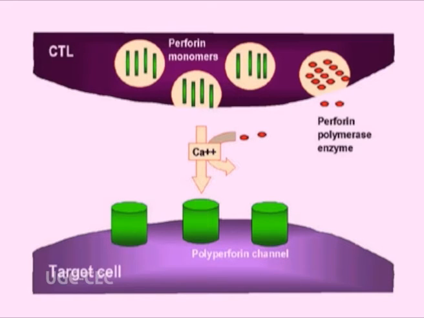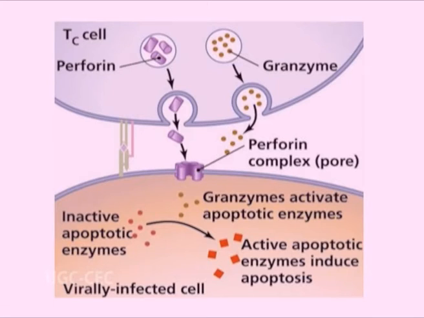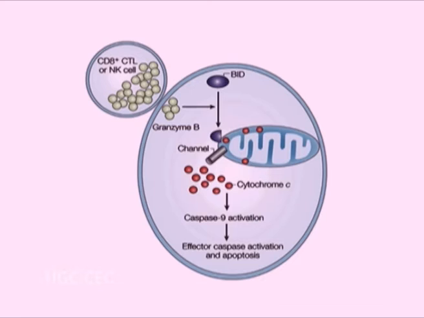Polymerized perforin forms a pore in the target cell membrane and at the same time CTLs secrete granule enzyme called granzymes which enter through pores or by binding the receptors on the target cells followed by endocytosis. Granzymes cleave and activate caspases present in the target cell cytoplasm which induce apoptosis.